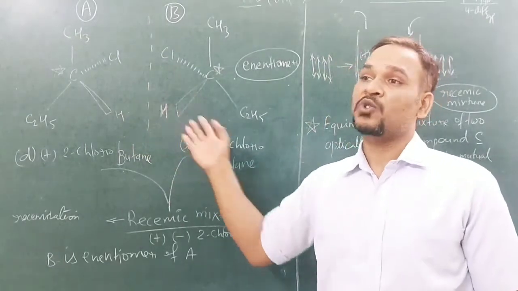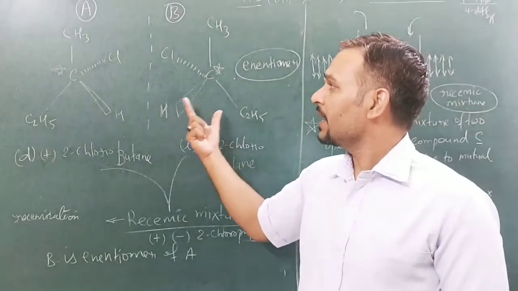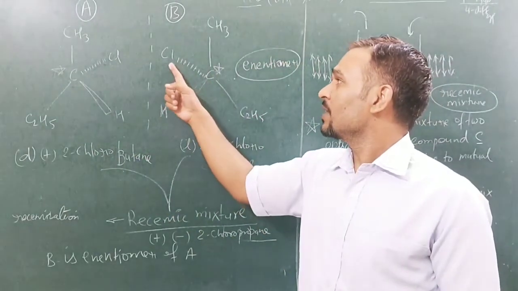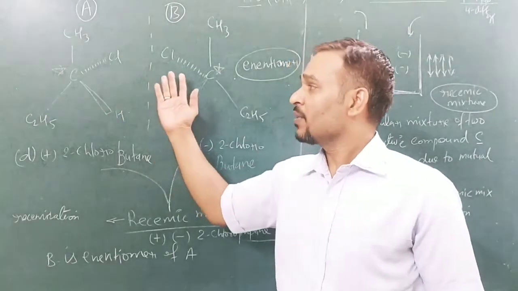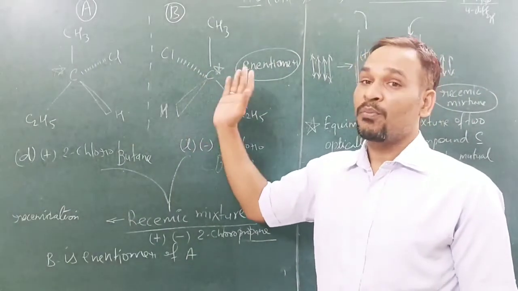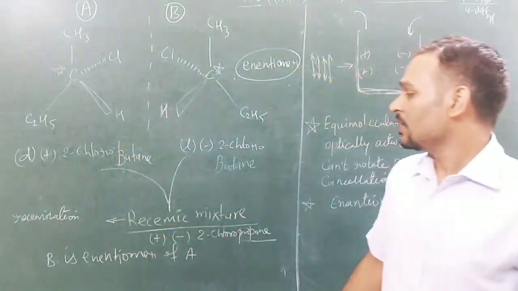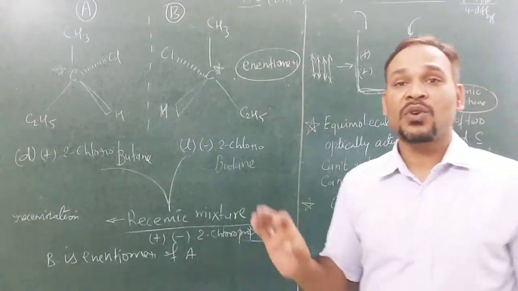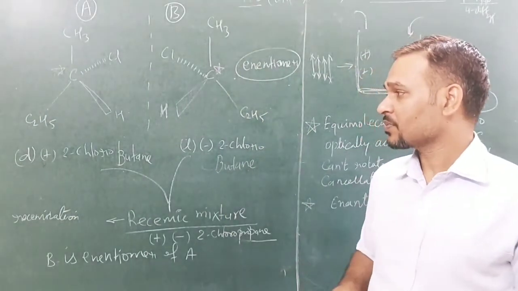Both are optical isomers. But if we take the complete molecule B and put it over A, it is not superimposable. Why? Because chlorine is on the left-hand side here, but on the right-hand side there. So they are inverted but not superimposed. This type of structure, which are mirror images but not superimposable over each other, are called enantiomers. So they are enantiomers, or we can say they are stereoisomers, right? This is optical isomerism.